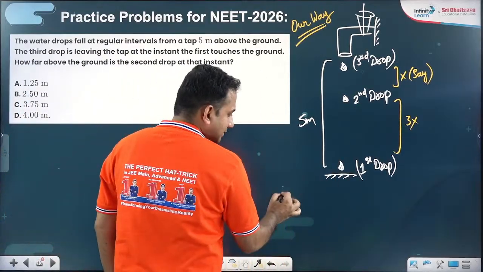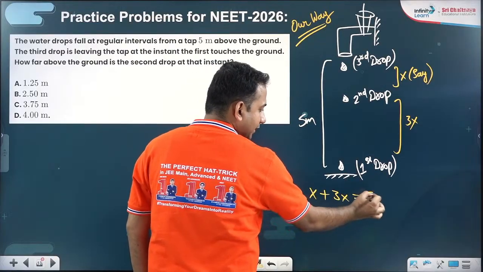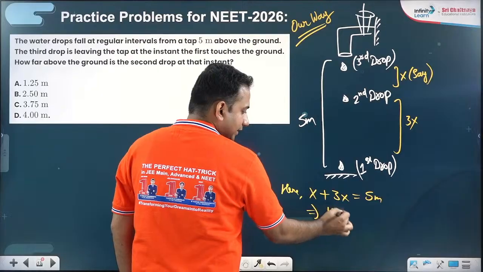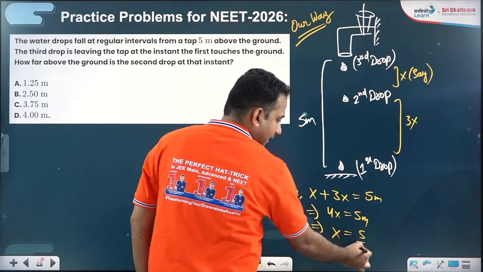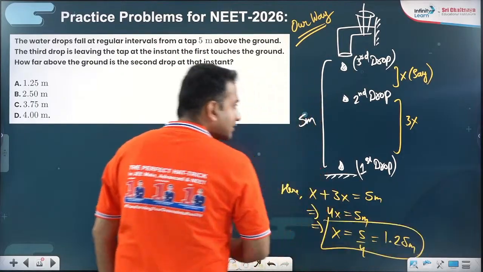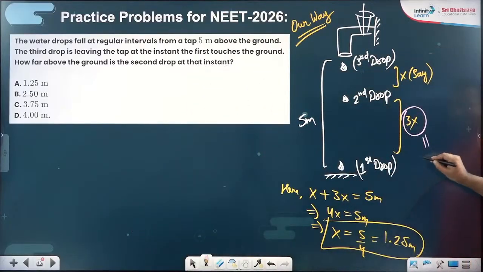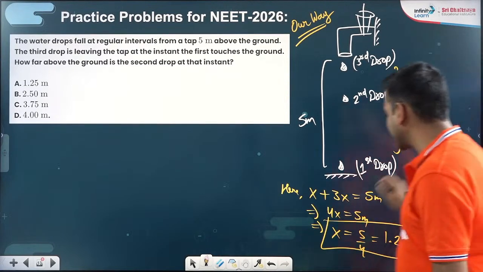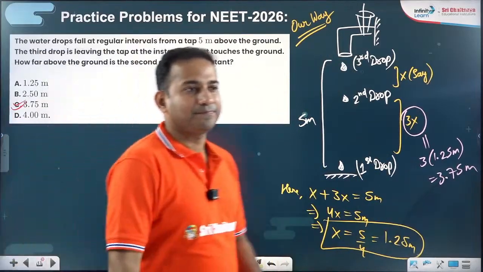In that case, we will say X plus 3X will be equal to 5 meters, which means 4X is equal to 5 meters, which means X will be equal to 5 by 4, that is 1.25 meters. But what the examiner is asking you is this 3X. So 3X value is 3 into 1.25 meters, that is 3.75 meters. And hence the correct option is C.